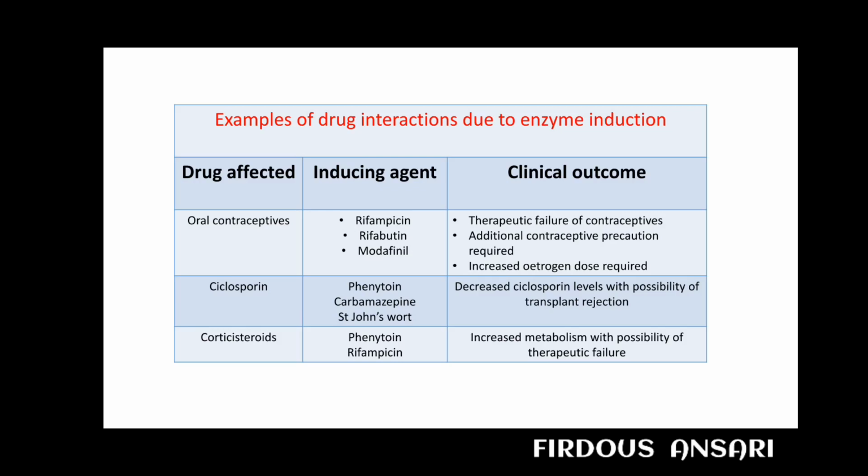And oral contraceptives given along with modafinil, the clinical outcome is that an increased estrogen dose is required, because all these three drugs, rifampicin, rifabutin and modafinil, are inducing the enzyme required for metabolism of oral contraceptives, or you can say there will be increased metabolism and reduced availability of the oral contraceptives at the target site.